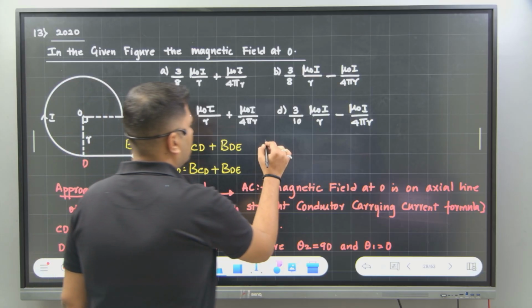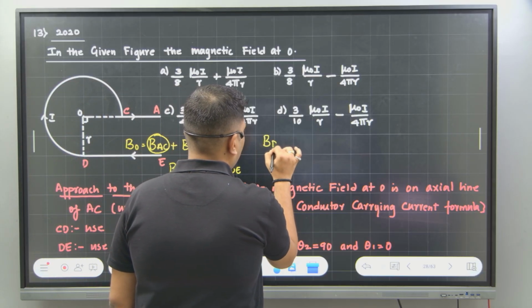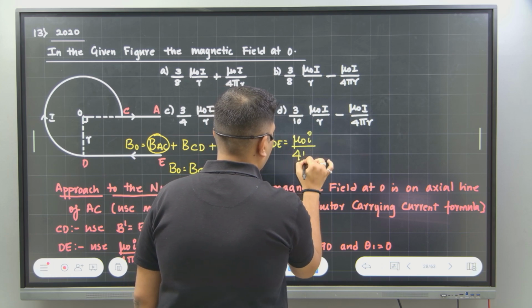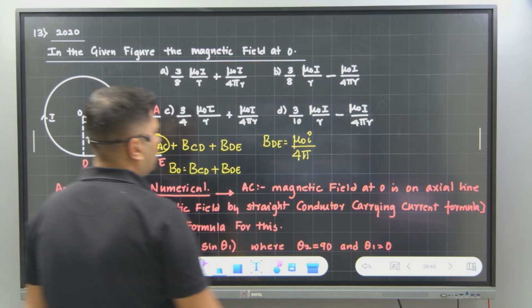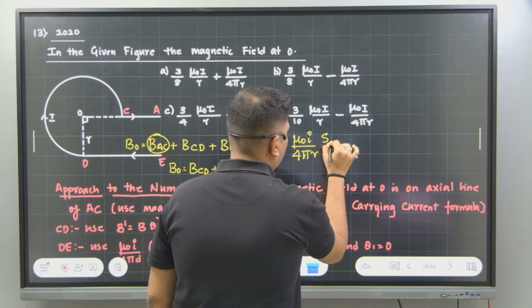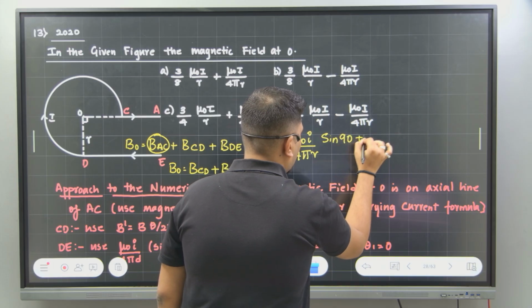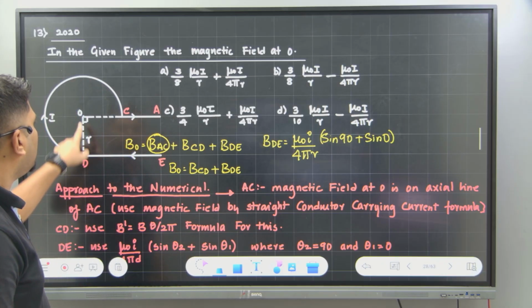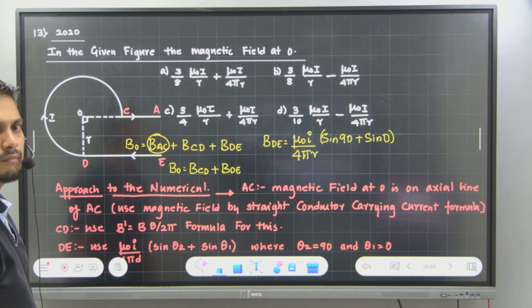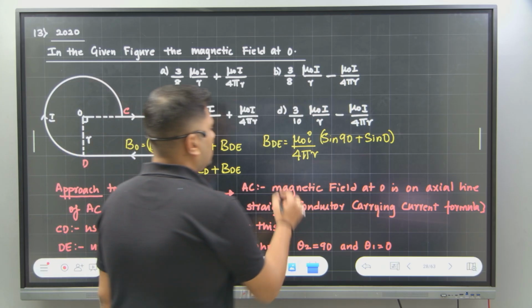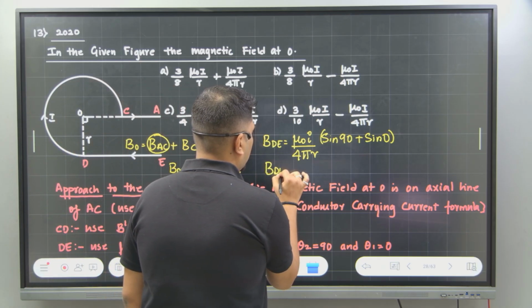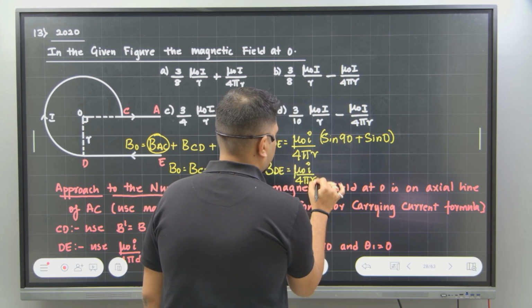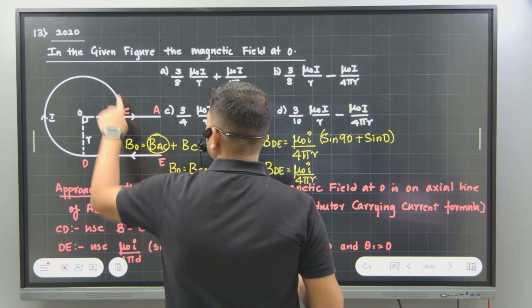How will you find out magnetic field for DE? Magnetic field for DE will be equal to mu naught I divided by 4 pi D value. D value is how much? That is R into sine of theta 1, that is nothing but 90, plus sine of theta 2, that is nothing but 0. I told you whenever it is a semi-infinite wire, one angle will become 0, one angle will become 90, correct? So BDE is equal to mu naught I divided by 4 pi R.